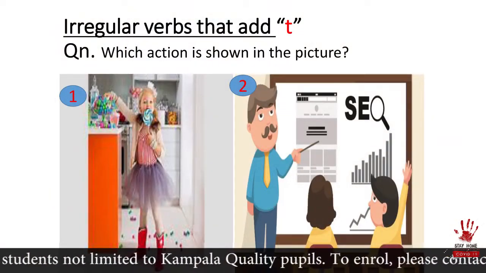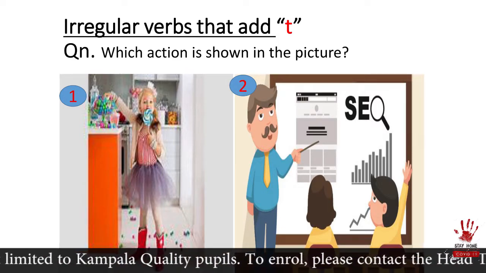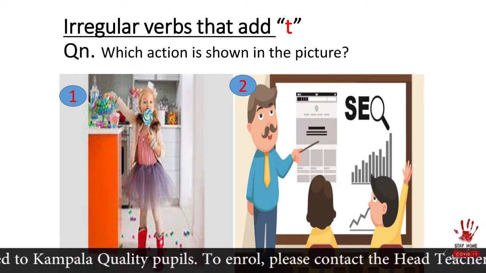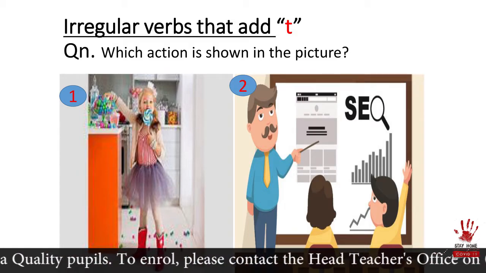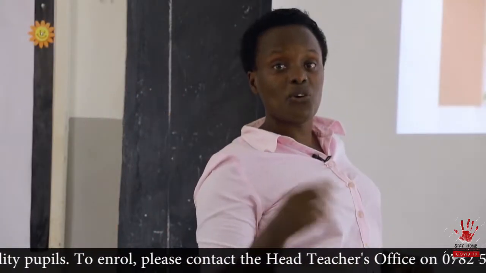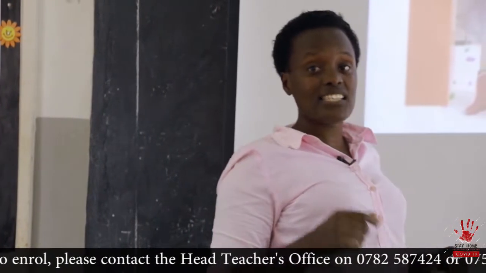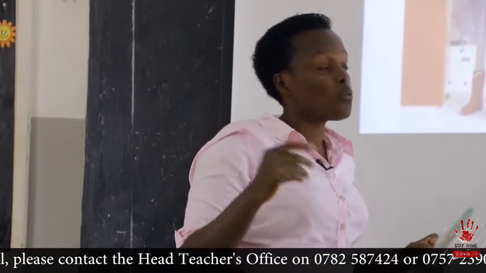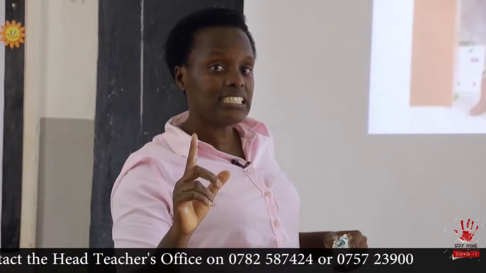Then these people here, they are doing what we are doing now. As you're seated there, you're watching me. I am teaching. As I'm teaching, what are you doing? You are learning. Even here, this is the teacher. The children are seated in class. You can see they are raising up their arms. What are they doing? The verb is learn.